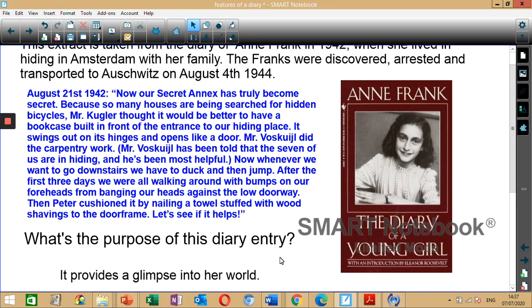Now, of course, she didn't know that this diary would be published for the whole world to see. Usually diaries are very personal to a person. It's kind of like a secret. You don't want people to read your personal thoughts or feelings. But Anne Frank's dad, he was the only one that survived from her family. And after a long thought, he thought it would be best to publish her work and her diary so that everyone could see a glimpse into her world and to see what they went through.